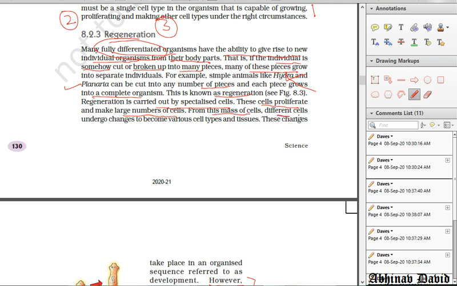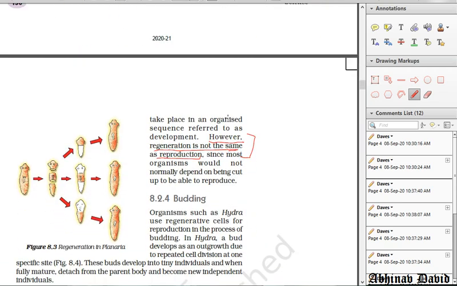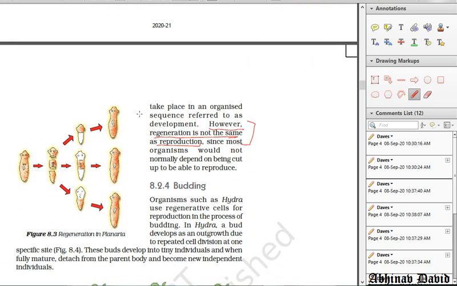From this mass of cells, different cells undergo changes, that is differentiation, to become tissues and organs, and the complete organism is formed. These changes take place in an organized sequence and are called development. So it is not the same as reproduction. Why?